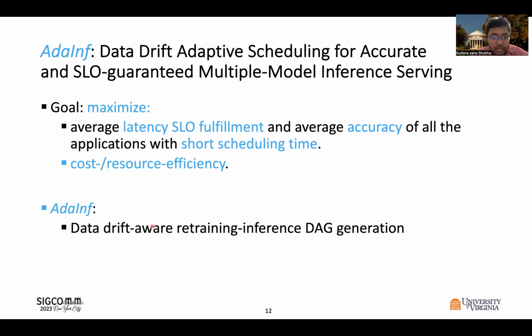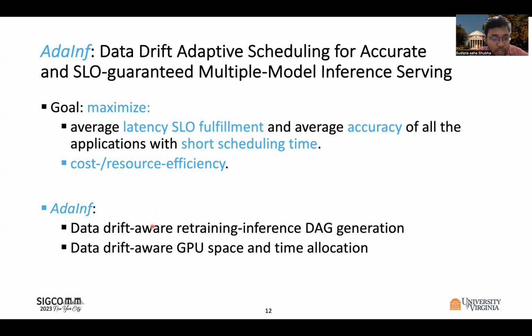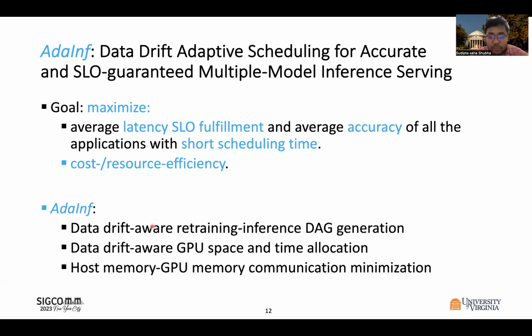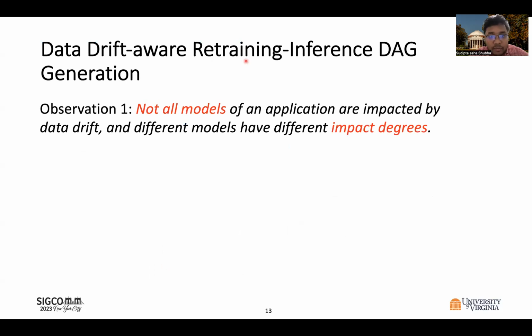So overall, our system has three major components. The first one is the data drift aware retraining inference DAC generation. The second one is the data drift aware GPU space and time allocation. And the third one is the host memory to GPU memory communication minimization. So let's look at the first component on retraining inference DAC generation.